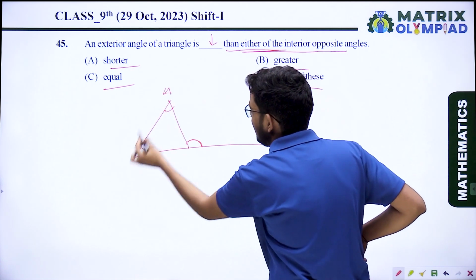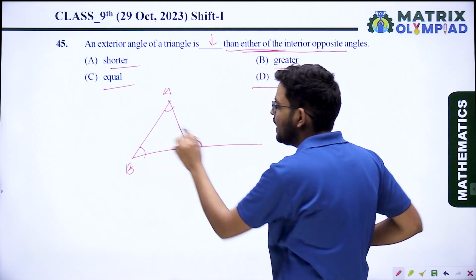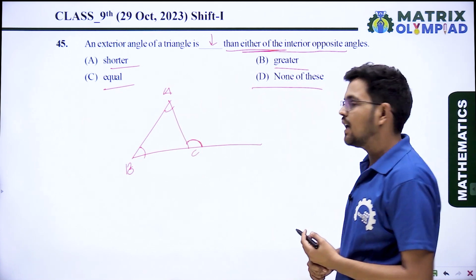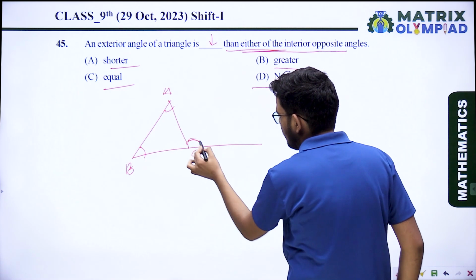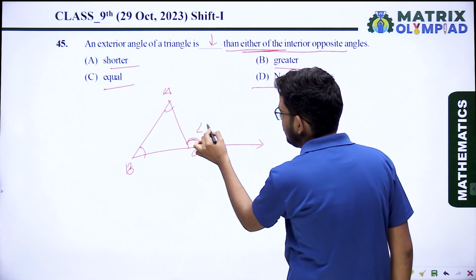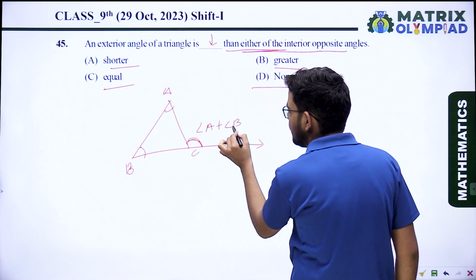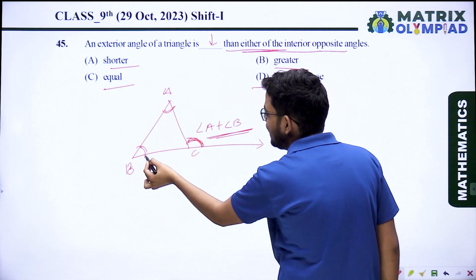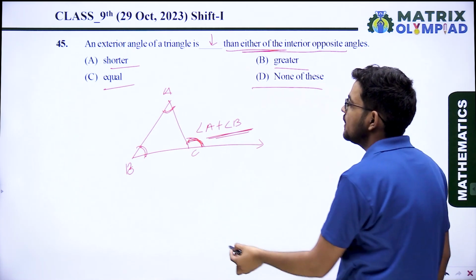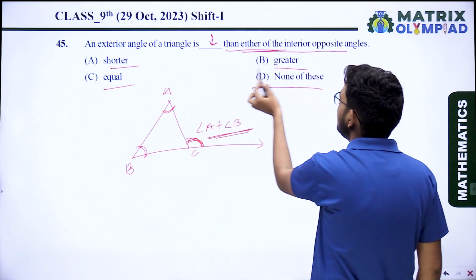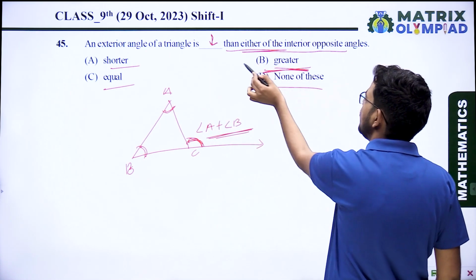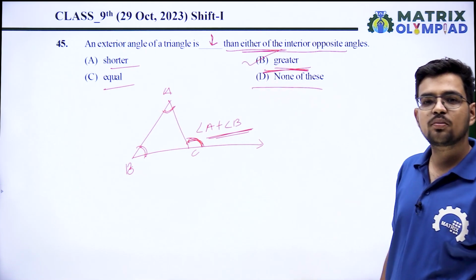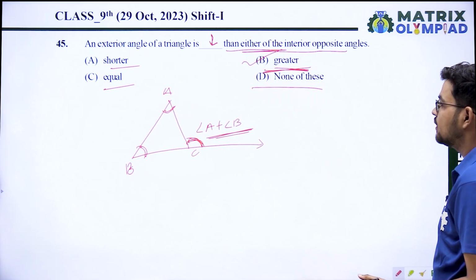So in triangle ABC, if A and B are interior opposite angles, then the measure of the exterior angle will be angle A plus angle B. It means this angle is greater than angle A and angle B. So the exterior angle is always greater than either of the interior opposite angles. Option B is the correct answer.